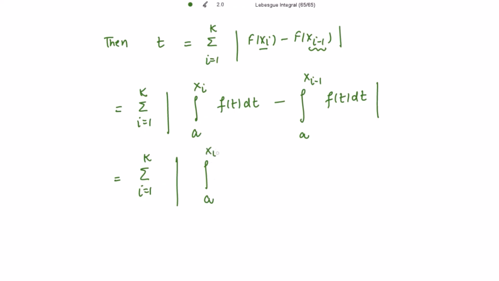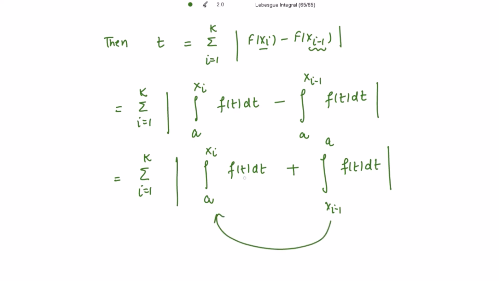Writing the first integral as it is, because I need to change this sign, I need to interchange the limits and the sign will be changed. Now the first integration is from x(i-1) to a, and then the second is from a to xi, right?